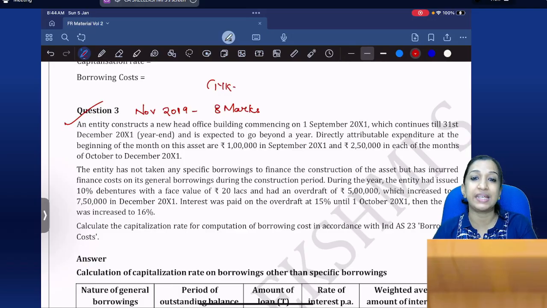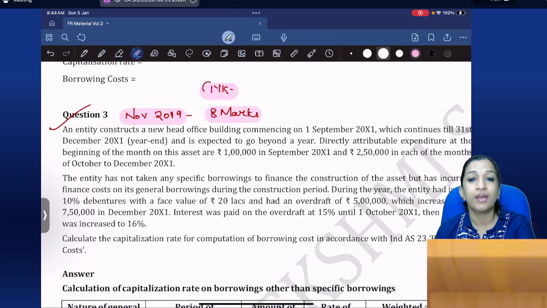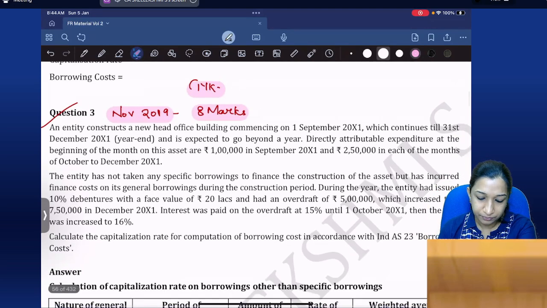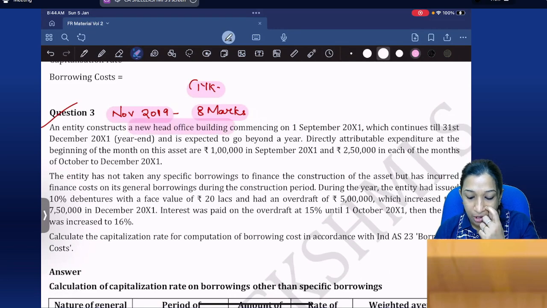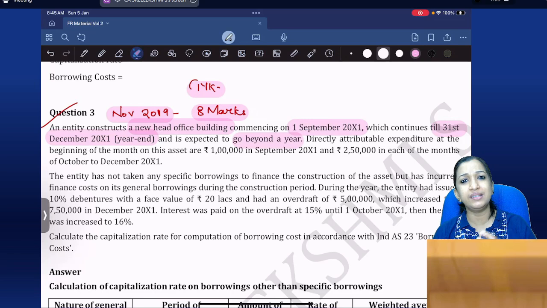So before moving into the next area, we'll try one more question on that capitalization rate. Listen, this is a November 2019 question asked for 8 marks, and this is also there in your test your knowledge. So please listen. An entity constructs a new head office building commencing on 1st September 2011, which continues till 31st December year end and is expected to go beyond a year, which means it's a qualifying asset.